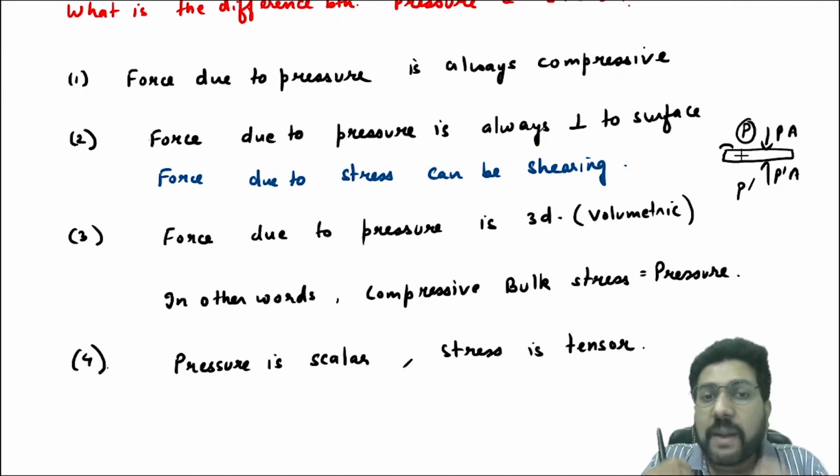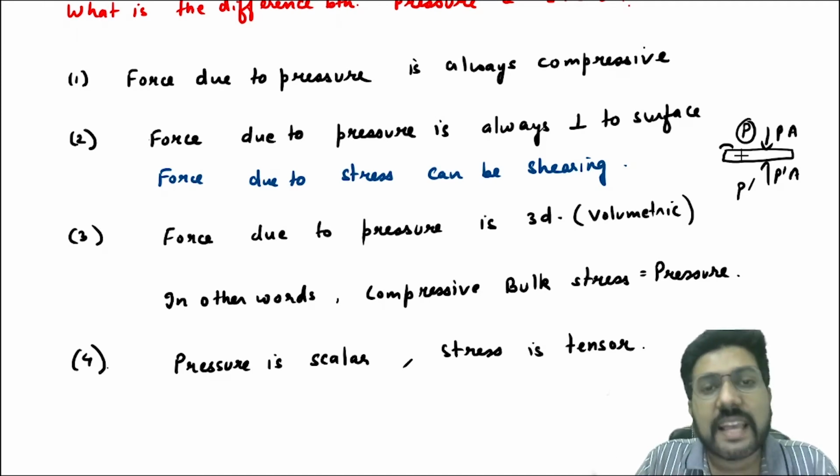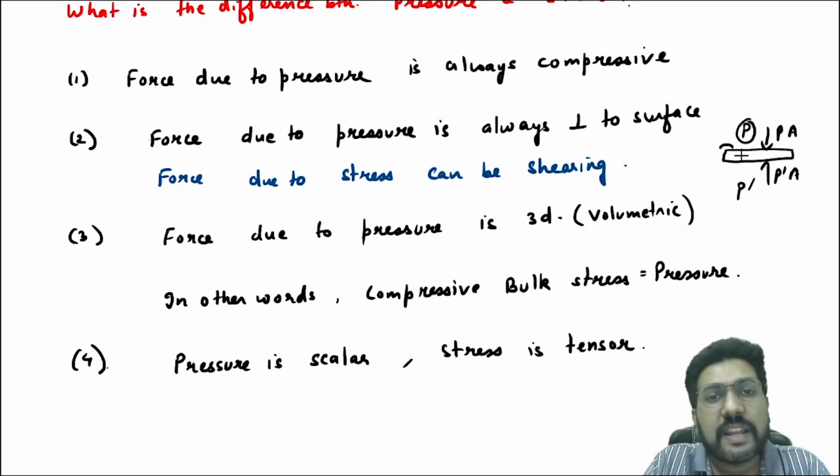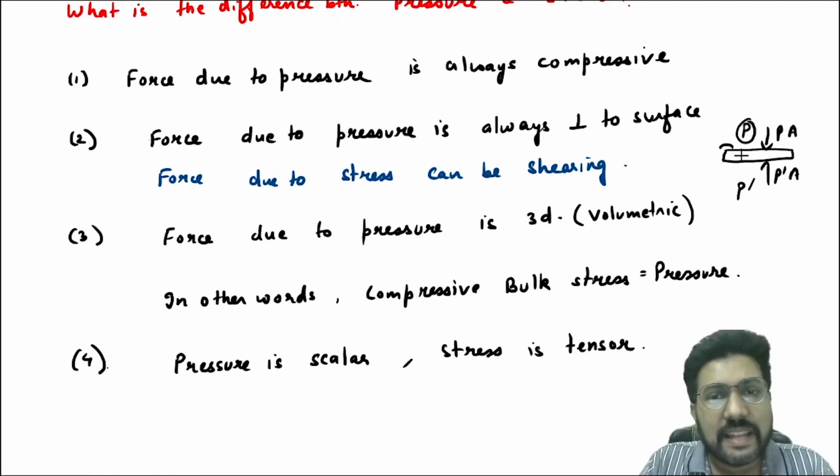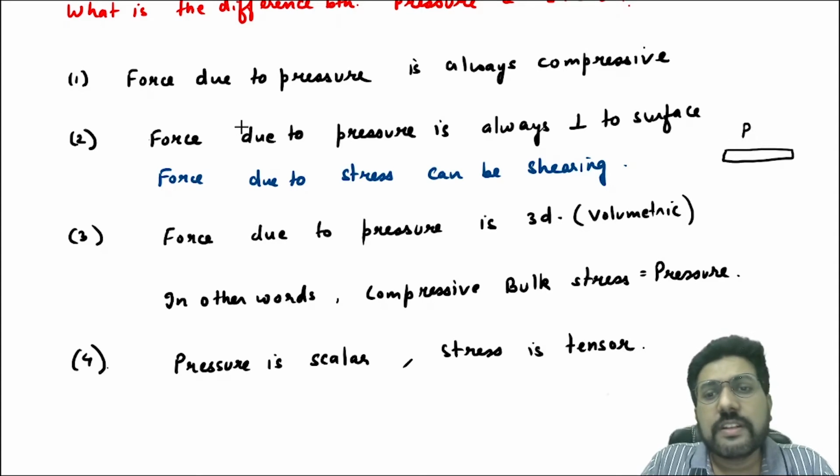But the force due to stress can be compressive as well as tensile. Stress does not have any compulsion that it has to be compressive. It can be compressive as well as tensile. The next thing is, the force due to pressure is always perpendicular to the surface.